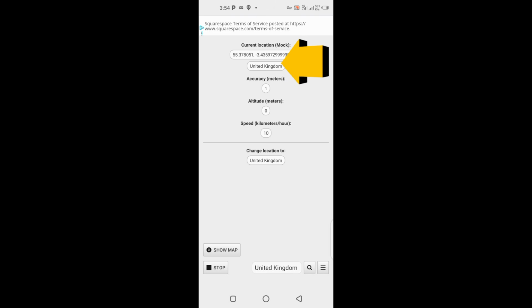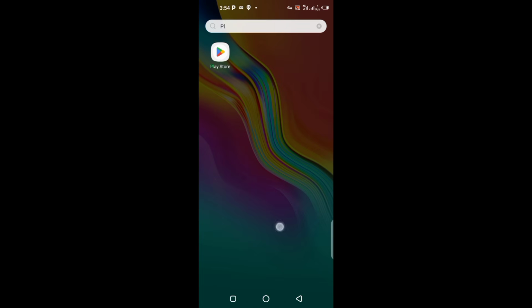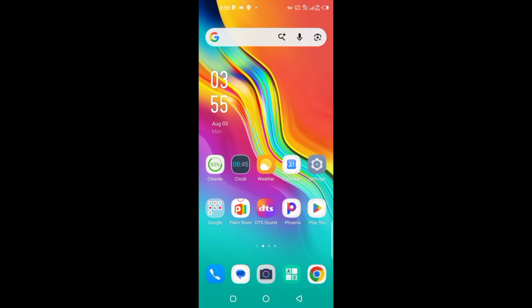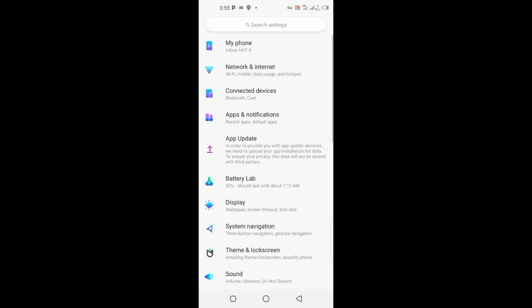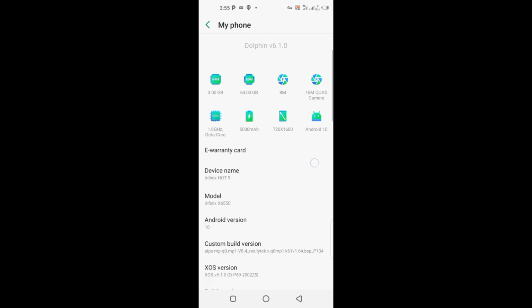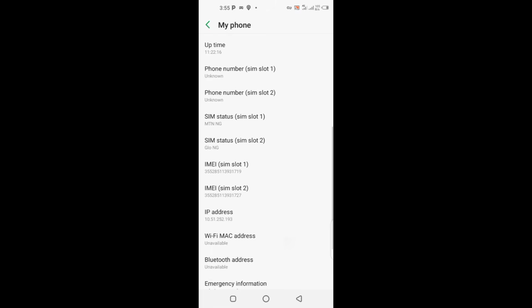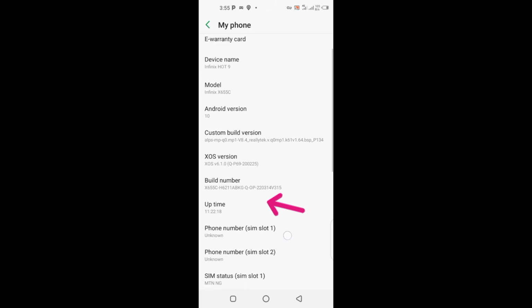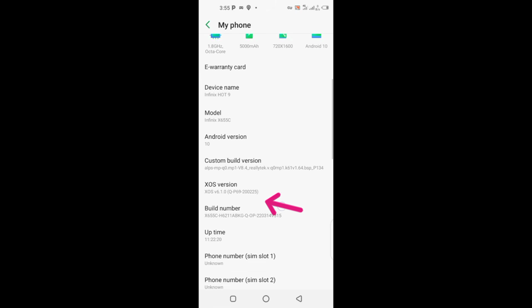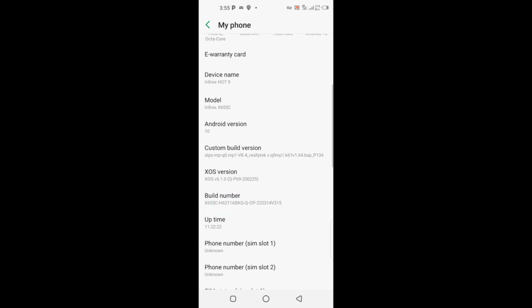This is another setting you are going to do. Go to your settings. Click on My Phone, then scroll down and look for build number. Where is it? This is build number. Click on it 7 times. This is it: 1, 2, 3, 4, 5, 6, 7.